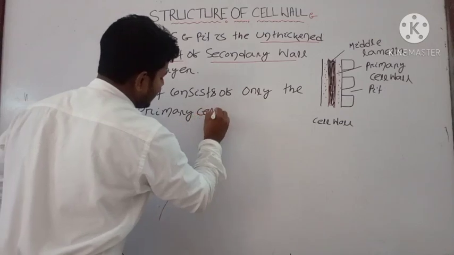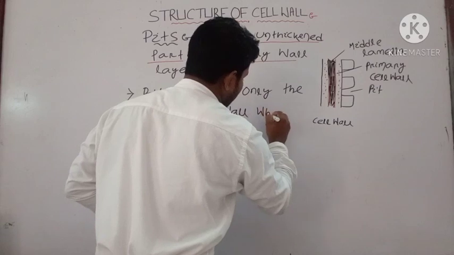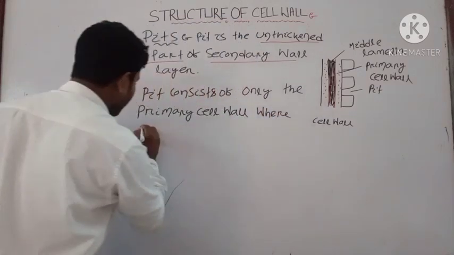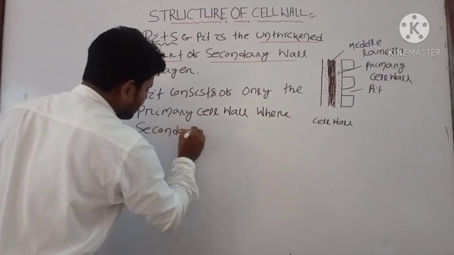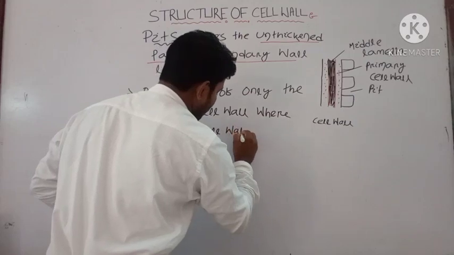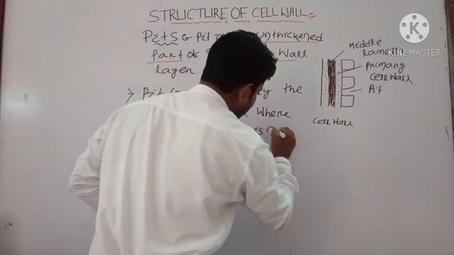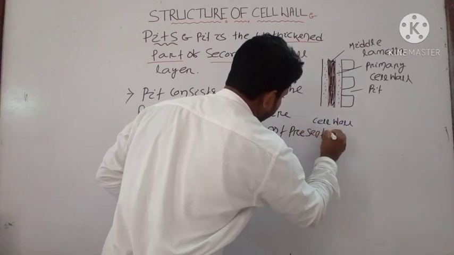Only the primary cell wall, where secondary cell wall is not present. Okay.